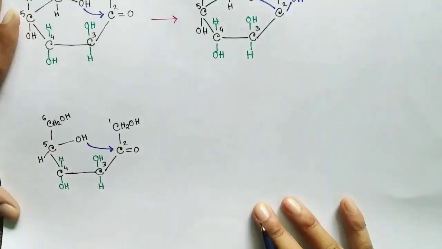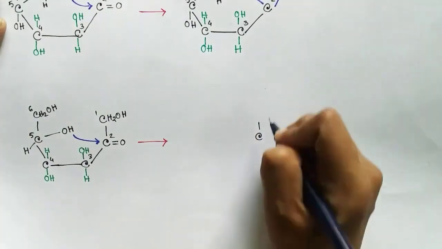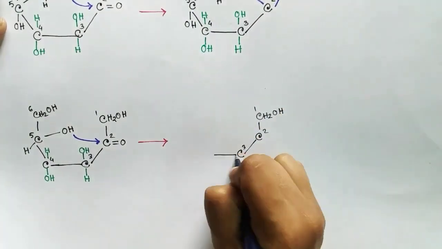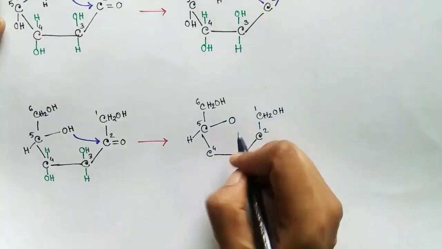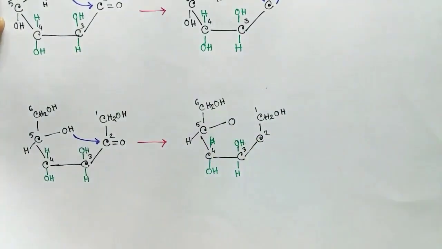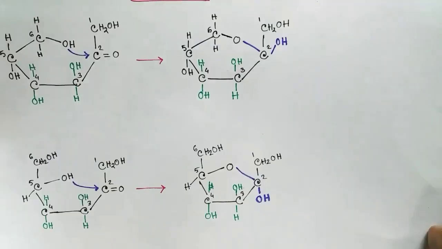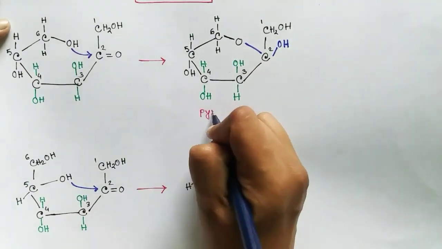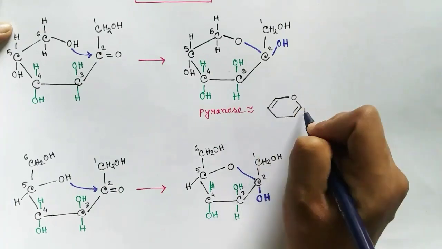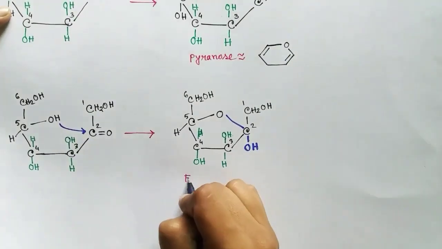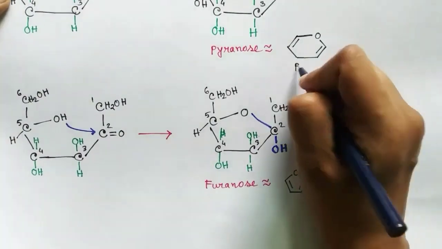In case of reaction with the hydroxyl group of the 5th carbon, the ring contains 4 carbons and the first and the 6th carbon remain above or below the plane of the ring. So you can see here one CH2OH is above the 2nd carbon and the other CH2OH is above the 5th carbon. Now this ring is called the pyranose because it is similar to the pyran ring, and this ring is called the furanose because it is similar to the furan ring.